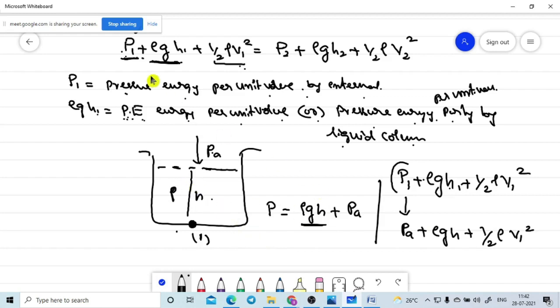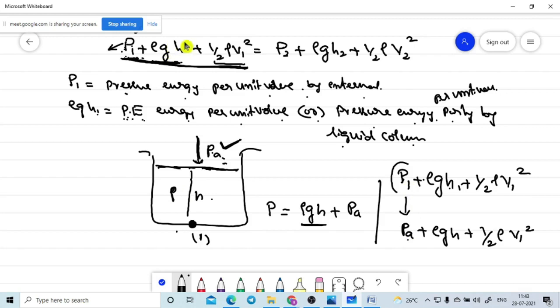See, when we are applying the Bernoulli theorem, you need to be aware of this. In this, P represents the external pressure which is acting on the fluid free surface. What is the external pressure acting on this? Atmospheric pressure is applying, so that's why I am using PA.